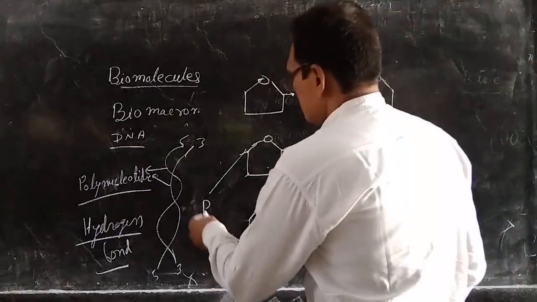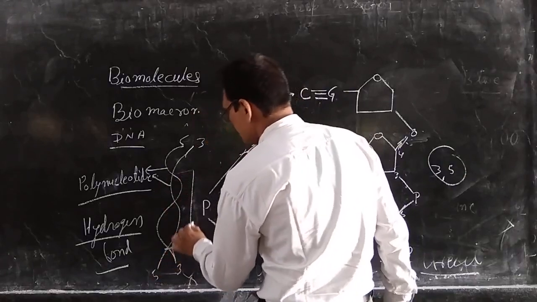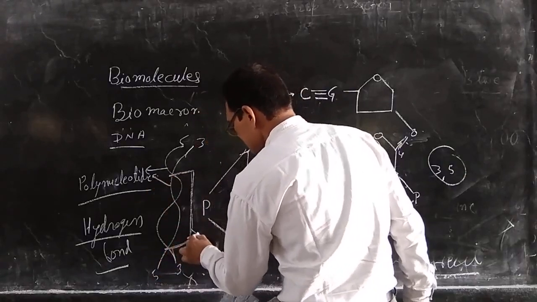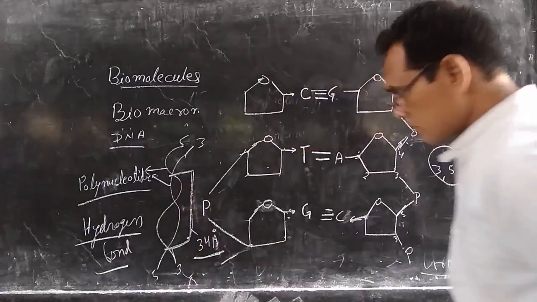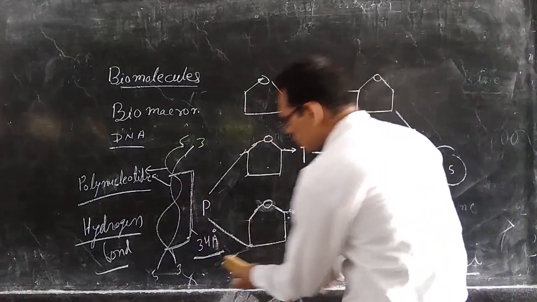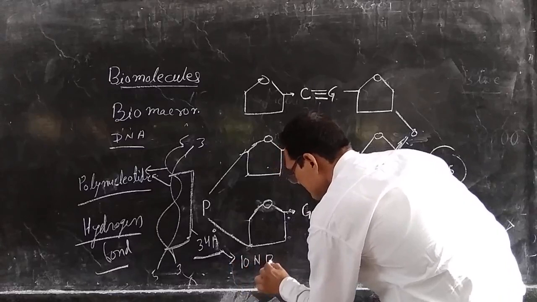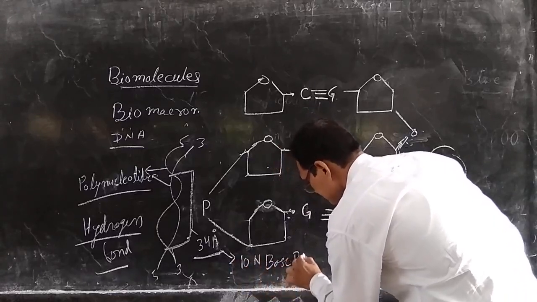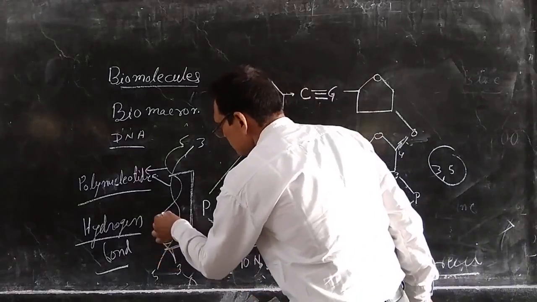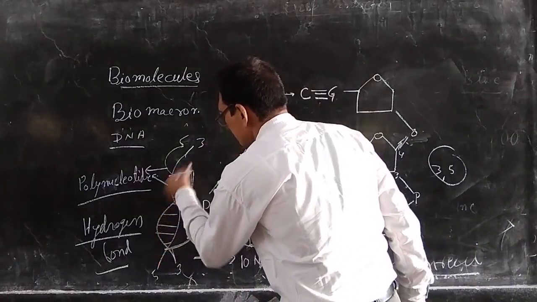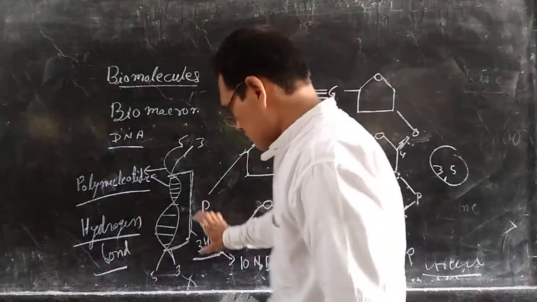If you see this structure, this is the complete one helix of the DNA and its distance is 34 angstrom. इसकी डिस्टेंस क्या होती है, 34 angstrom होती है, and it contains 10 nitrogen base pairs. 1 2 3 4 5 6 7 8 9 10 nitrogen base pair होती है और इसकी पूरी डिस्टेंस 34 angstrom होती है.